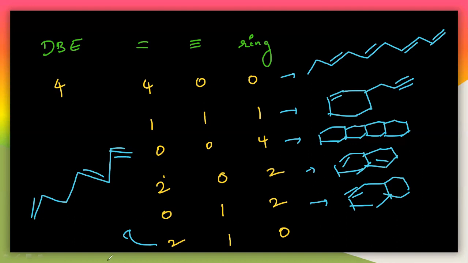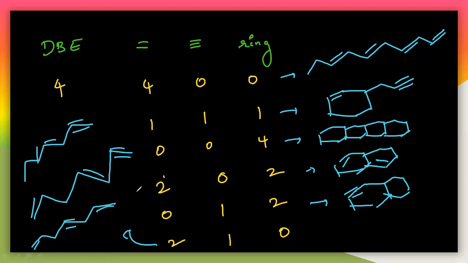So in this way I can guess the possible structure here. This is not exactly correct. There are many other possible structures with this. So you can also write like this. See here, I can write 2 double bonds which are adjacent here, and I can write the triple bond here. That is also correct. And you can write like this. For this 2 1 0, I can write the double bonds at the edges, 2 double bonds here, and the triple bond will be like this. So all are generally correct here.